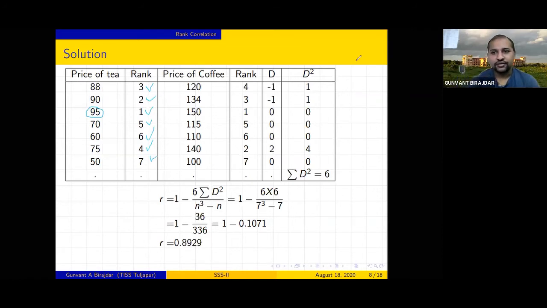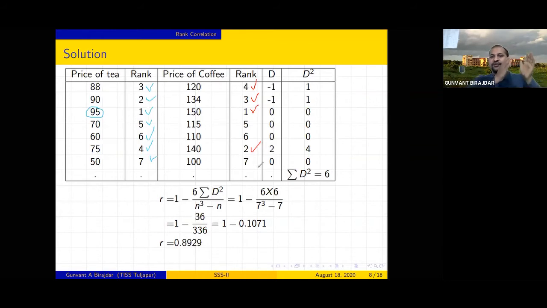So now you can see what is the highest in this coffee. Which number is highest? 150. So we give 1 to this, right? What is the second highest? 140. So let us give 2 as a rank for that. What is the third highest? 134. Let us give 3 as the third rank. What is the next one? 120. We give 4 to that. Similarly, 5, 6 and 7.